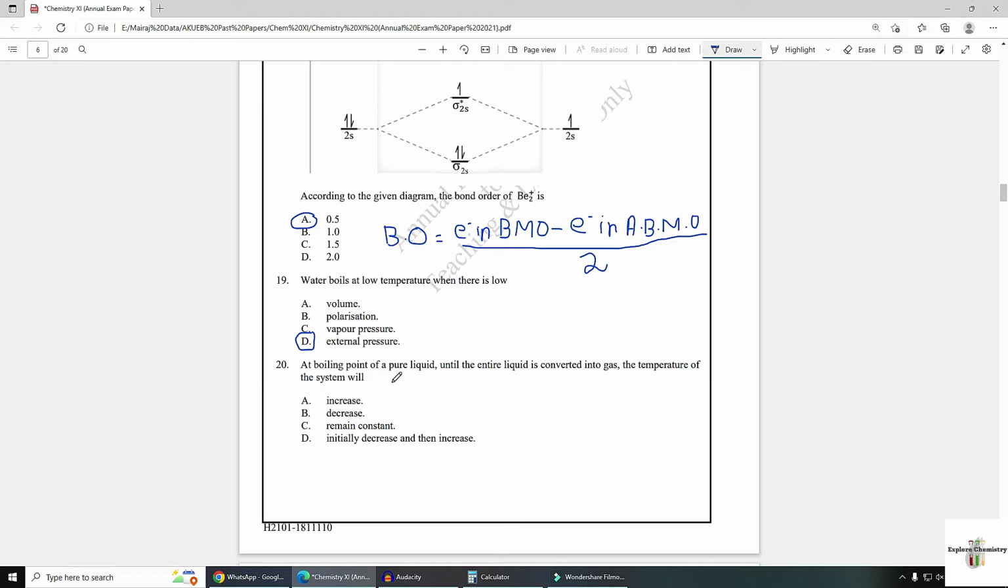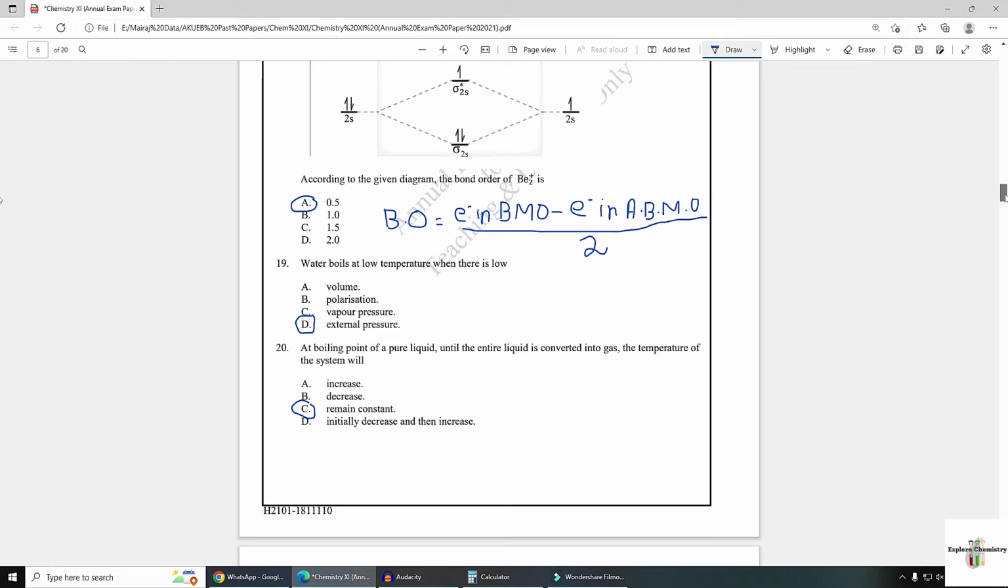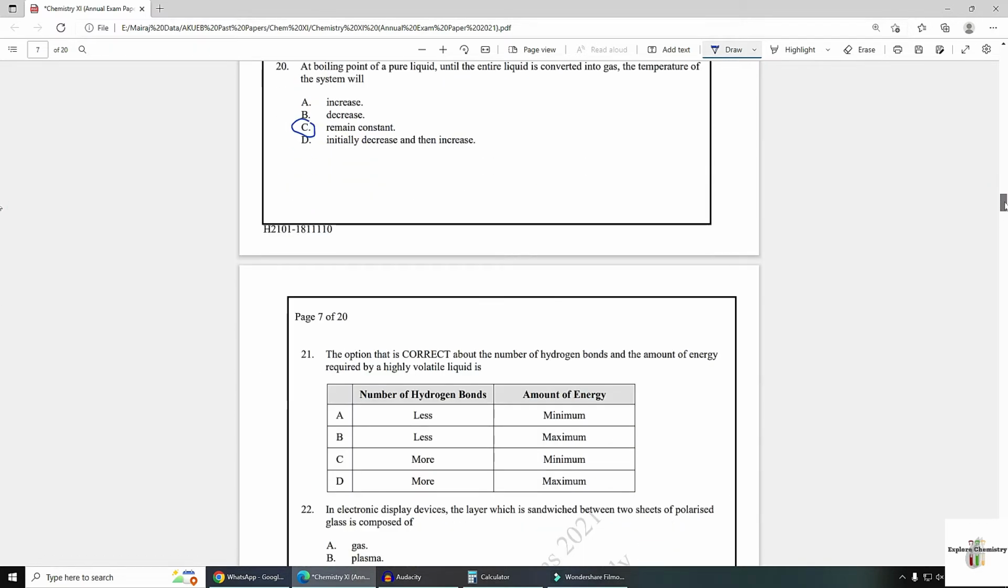Number 20. At the boiling point of a pure liquid, until the entire liquid is converted into gas, the temperature of the system will remain constant. There will be no change in temperature during any physical change. Either it is boiling, melting, or evaporation, temperature will remain constant, because all of the heat will be utilized in breaking of bonds rather than increasing temperature.